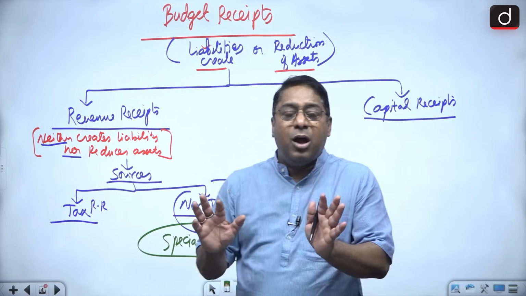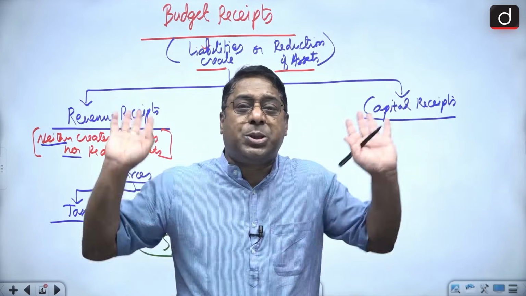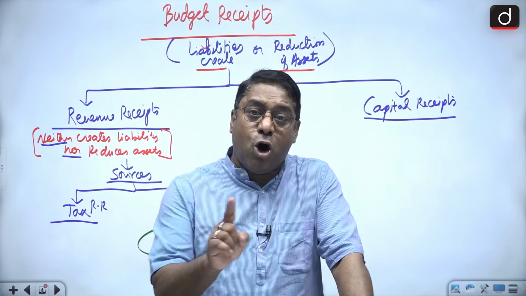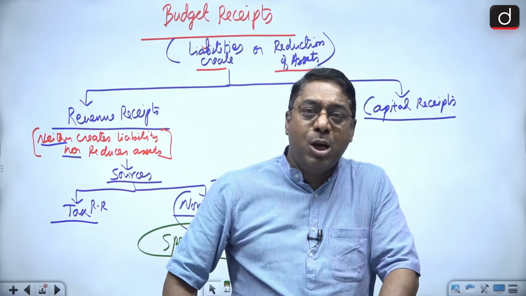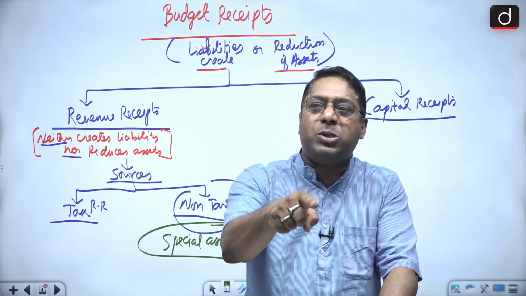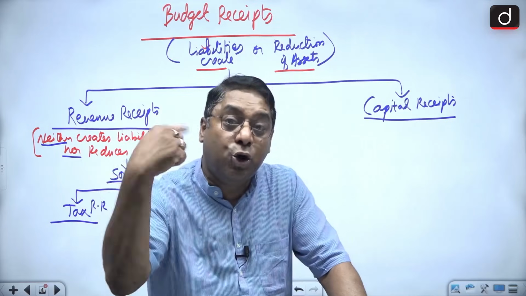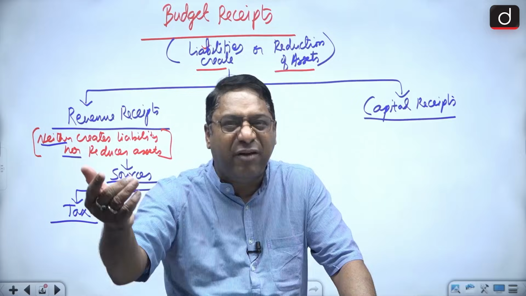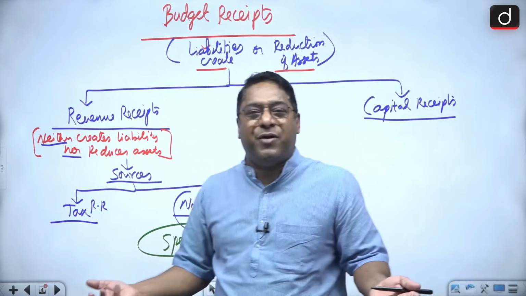For example, in front of your home, a metro station has been constructed. Now, because of the coming of the metro station, your home, which was worth 1 crore, now has a value of 5 crores. Why did the value go to 5 crores? Because of the metro station. So now the government says that I have constructed that metro station and the benefit is for you. Your value has gone up, so please share some benefit with me. That is the special assessment. That is also a non-tax revenue receipt.